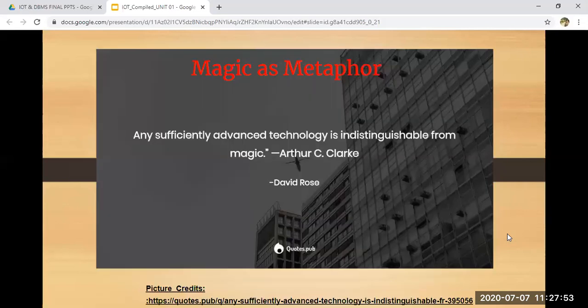Next topic was magic as metaphor. When I talk about magic as metaphor, it is nothing but how your ordinary objects have turned into extraordinary objects with the term magic. So magic is all the technologies that are augmented into your objects, your sensors, your actuators, your controllers, or all the wireless technologies which have come up with it, and they are acting as magic. So now they are no more ordinary objects, they are extraordinary objects. Metaphor is nothing but an element that has transformed from ordinary to extraordinary.